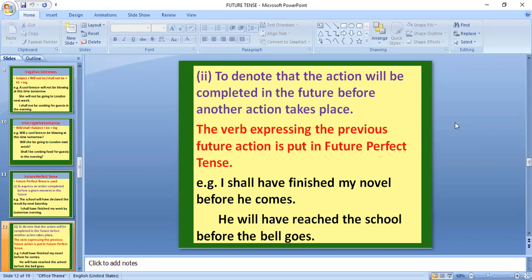Which action takes place first? The work that finished first: I shall have finished my novel. It will take future perfect tense. And the second action, that is before he comes, will take present indefinite.